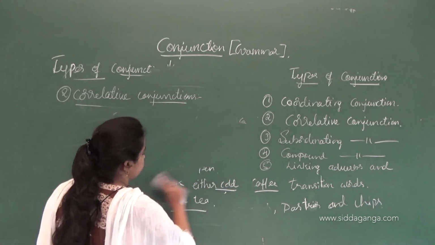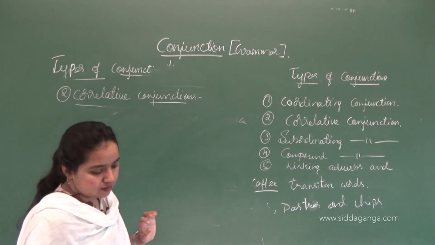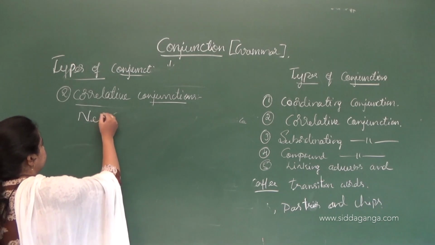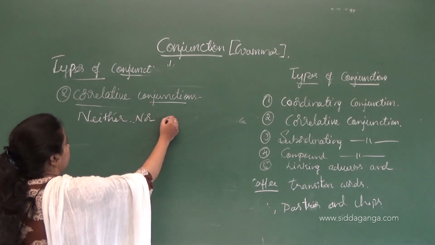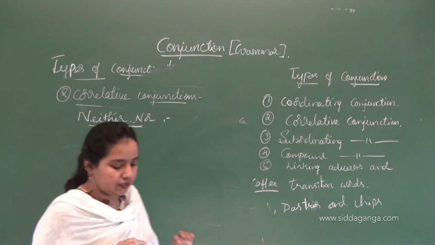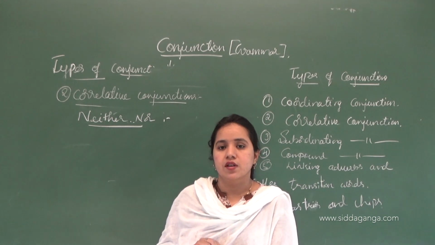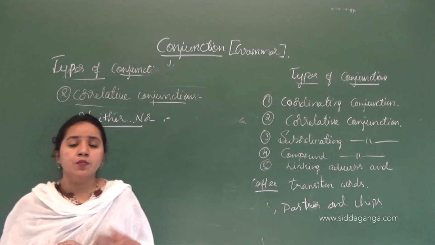So next is neither nor. How is it used in a sentence? It is used to refuse both of the choices. These word pairs are used when both of the choices are refused.